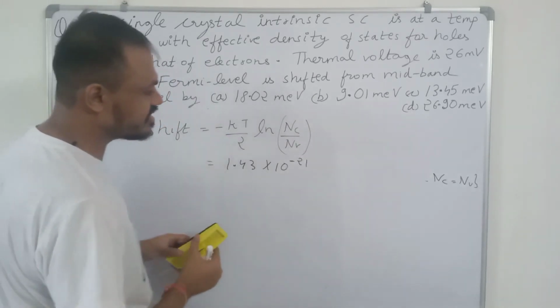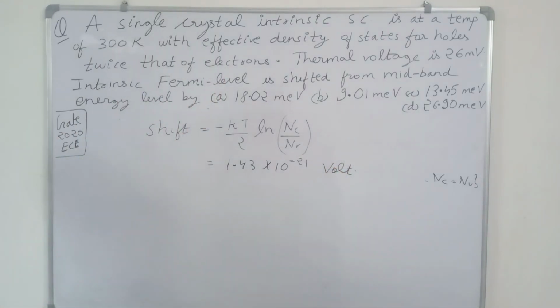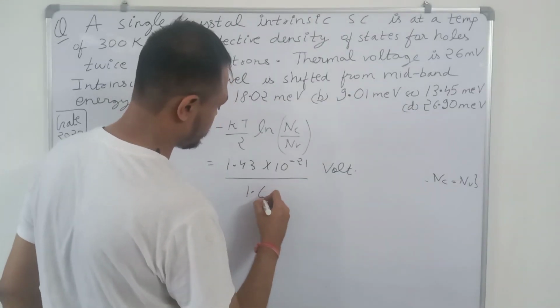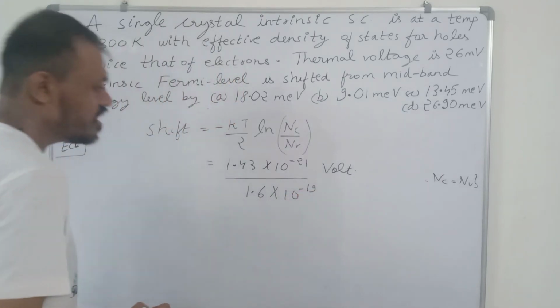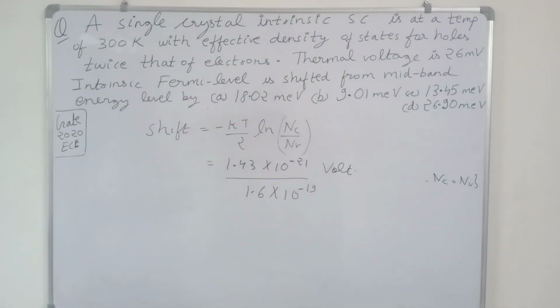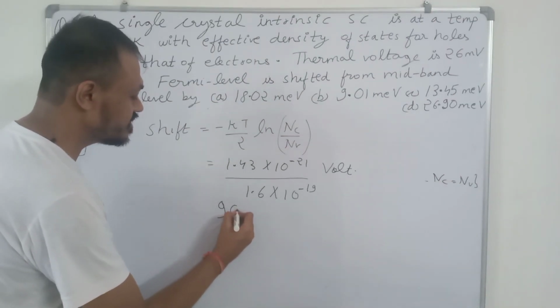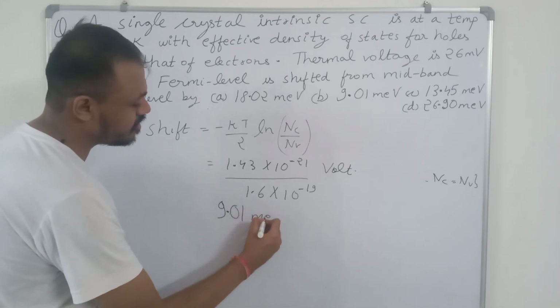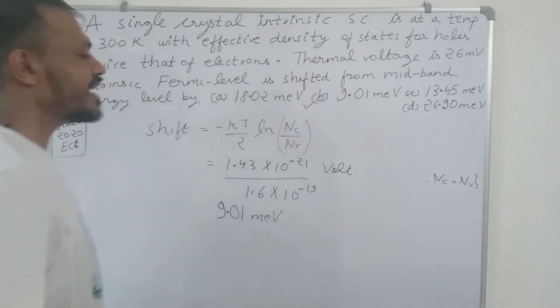This value is in joules, so to determine it in electron volt, we have to divide it by 1.6 into 10 to the power minus 19. The answer will be 9.01 milli electron volt. So this is the correct answer. Option B is the correct option.